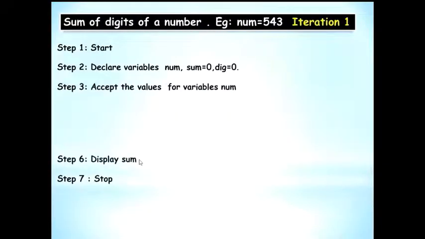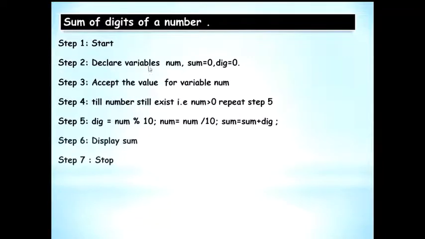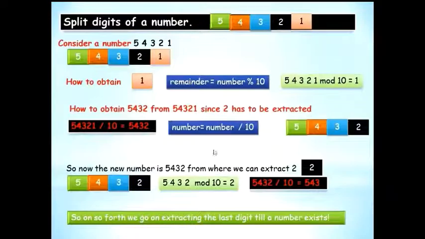Start. Declare variables num, sum, digit equal to 0. Accept any value for variable num. You would have to do some steps, that is step 5, in repetition till the number still exists. Now you see what I mean by number still exists. This number, if you go on dividing, at a point will become 5 and at a point may become 0 also. So you can only extract digits till the number exists.